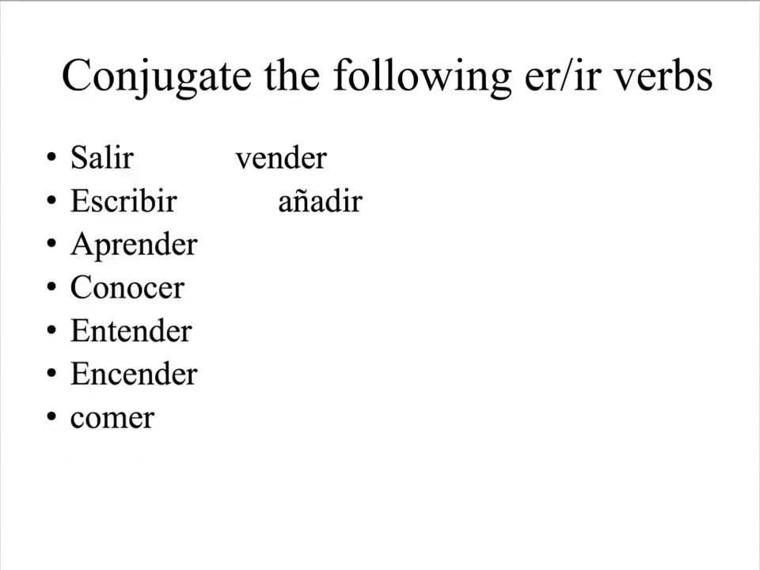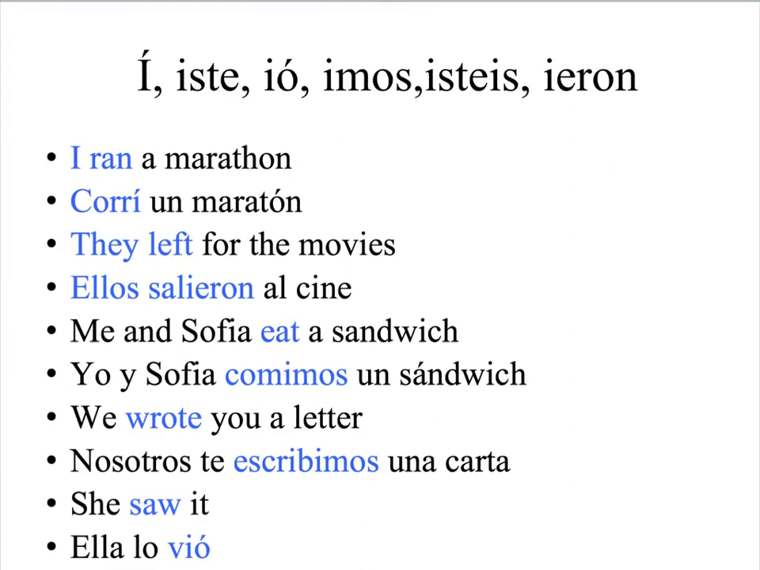Some examples of ER and IR verbs are verbs such as salir, escribir, aprender, conocer, entender, encender, comer, vender, and añadir. Here, take a look at the examples of how to put these endings to work when you are talking in real sentences. If you want to say, I ran a marathon, you're going to say, corrí un maratón.